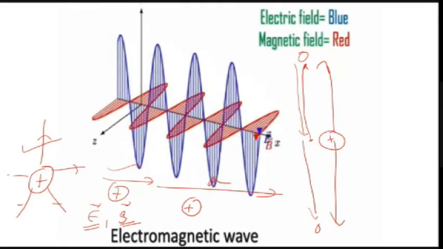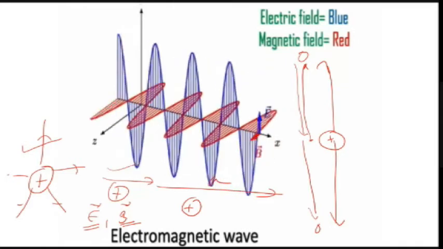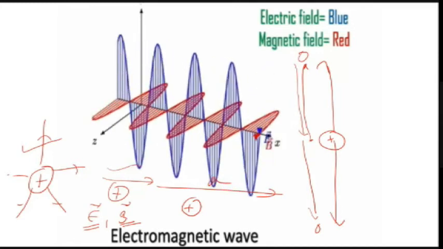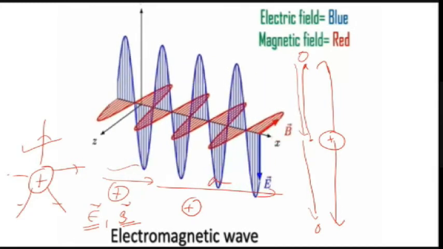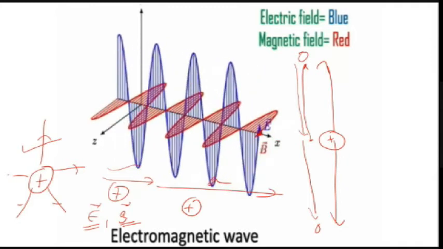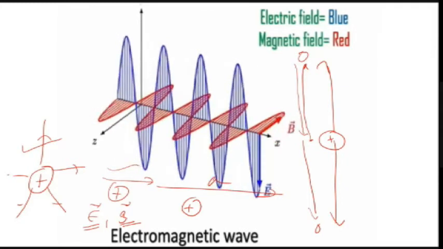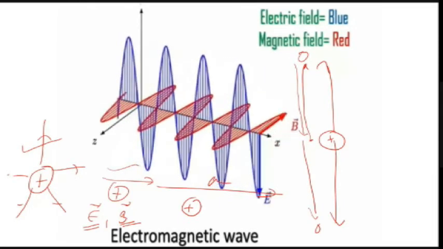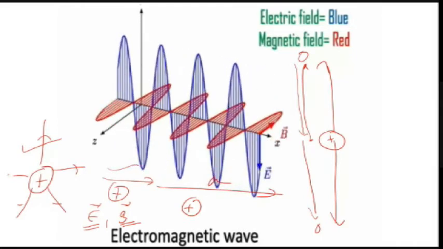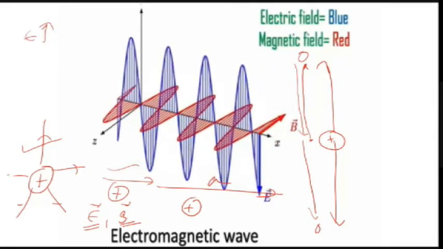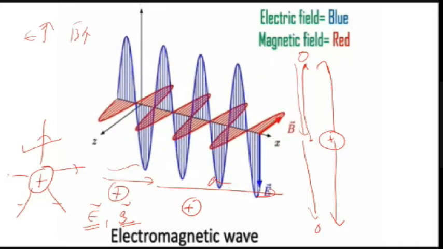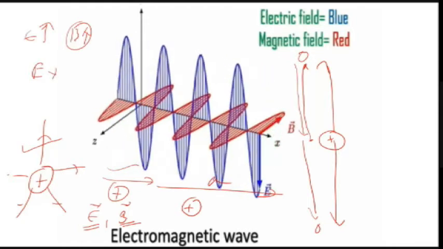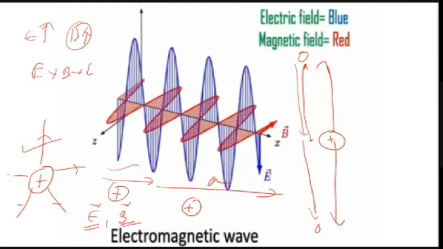When the charge is accelerating, you know that as the time changes, its velocity also changes. Therefore, the magnetic field changes with time. If the magnetic field changes with time, time varying magnetic flux changes, d phi by dt, then there will be an EMF, or we can say that there is a varying electric field. Okay, so here you can see that as electric field changes, what happens? Magnetic field changes. As magnetic field changes, again it is time varying magnetic field. It produces electric field. This electric field produces magnetic field. This magnetic field produces electric field.